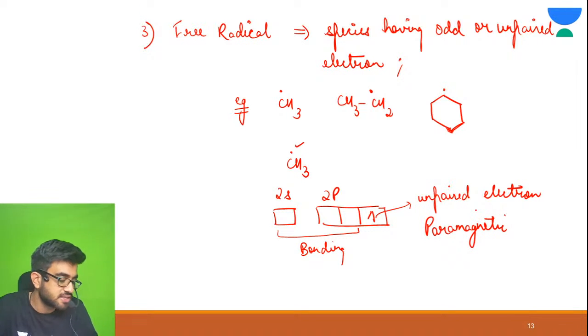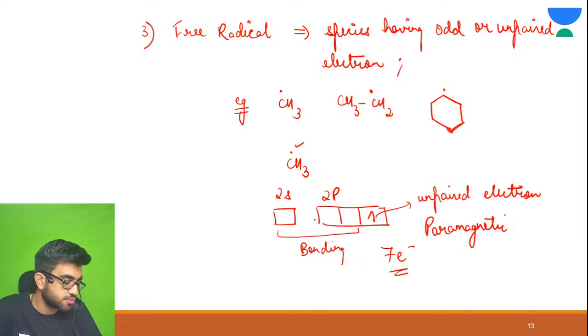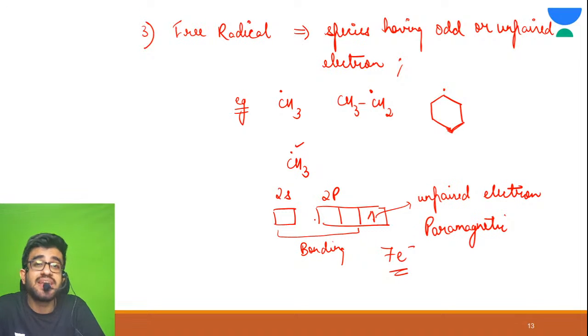So free radicals are paramagnetic in nature. They have 7 electrons. Because 3 bonds are formed, so 6 electrons there and 1 electron in your odd species. 7 electrons. These are your free radicals.